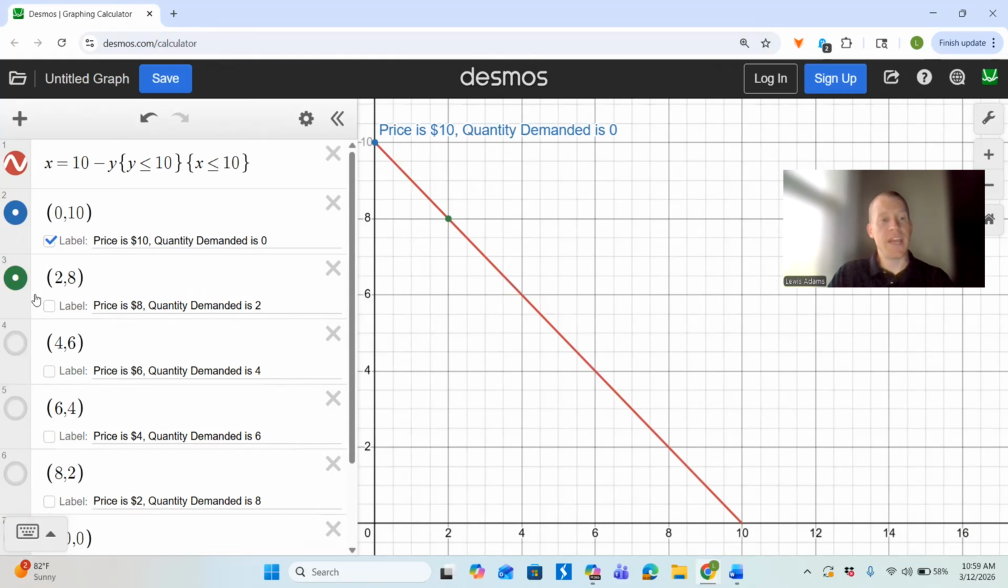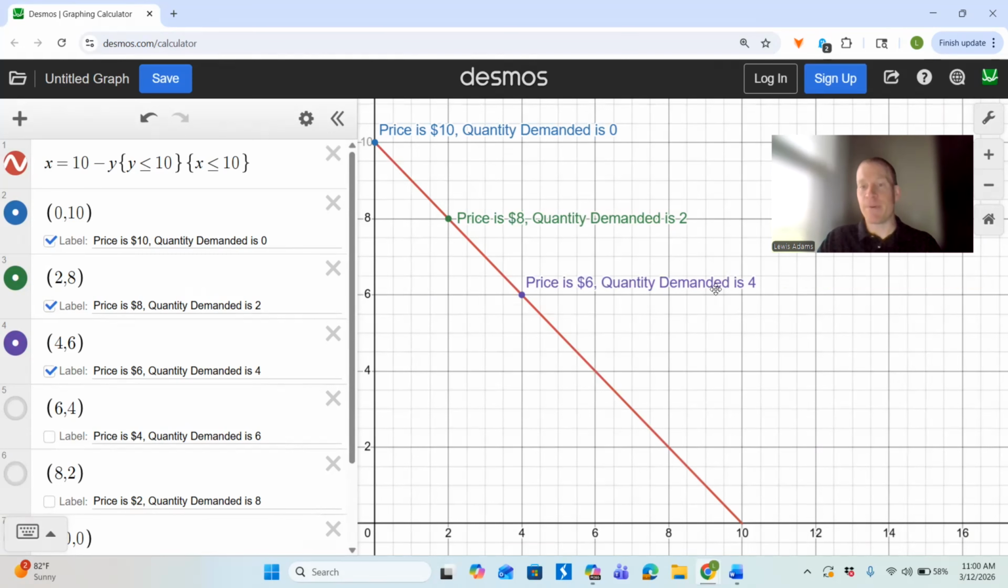Okay, let's move on down to the point of 2 and 8 right here. As the price comes down to 8, that's a little more fair to me. So the quantity demanded for me is going to move on to 2. Okay, let's move on a little bit lower. As the price comes down to 6, hey, sounded even better. The quantity demanded for me goes to 4 at that particular time right here. Let's move on down. Proven here that the law of demand does allow us to create a negatively sloped curve.